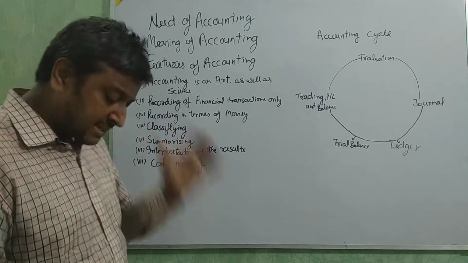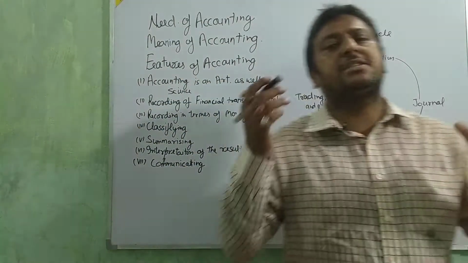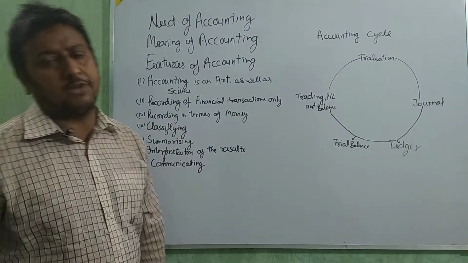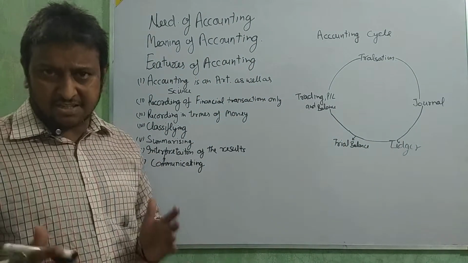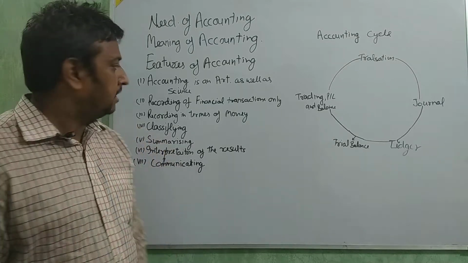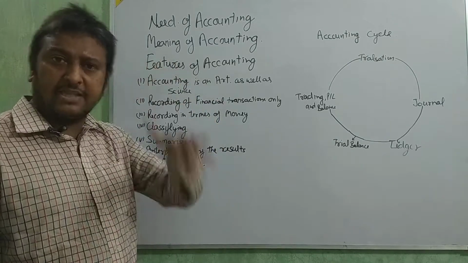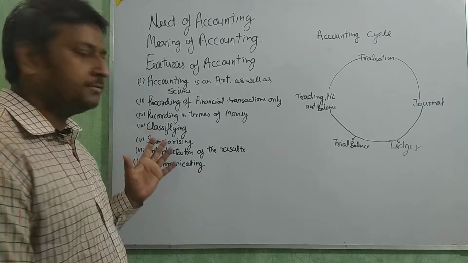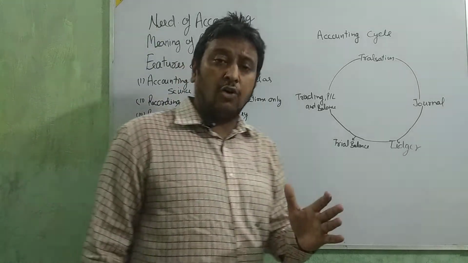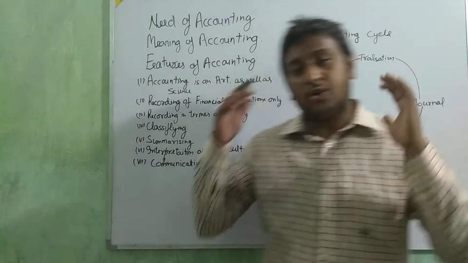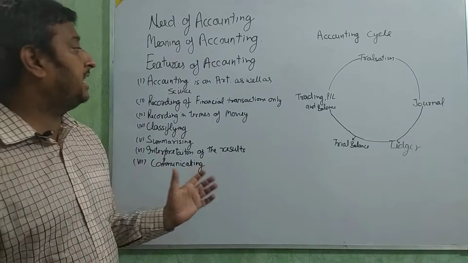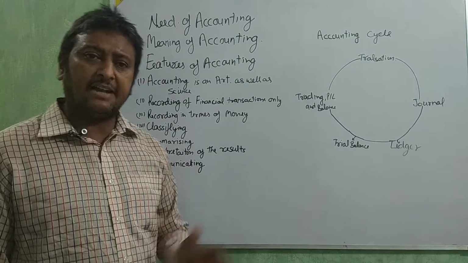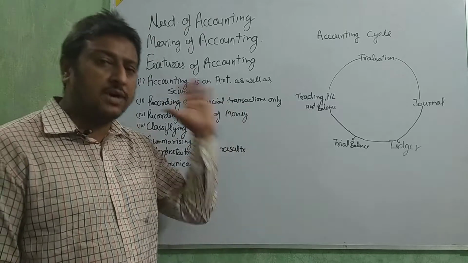How? Science. What is science? Science is a systematic body of knowledge. Okay, beta? I think you know about science. It means this is also available in accounting. In accounting we need a systematic body of knowledge when we use accounting in our business, or follow accounting, or work in accounting.